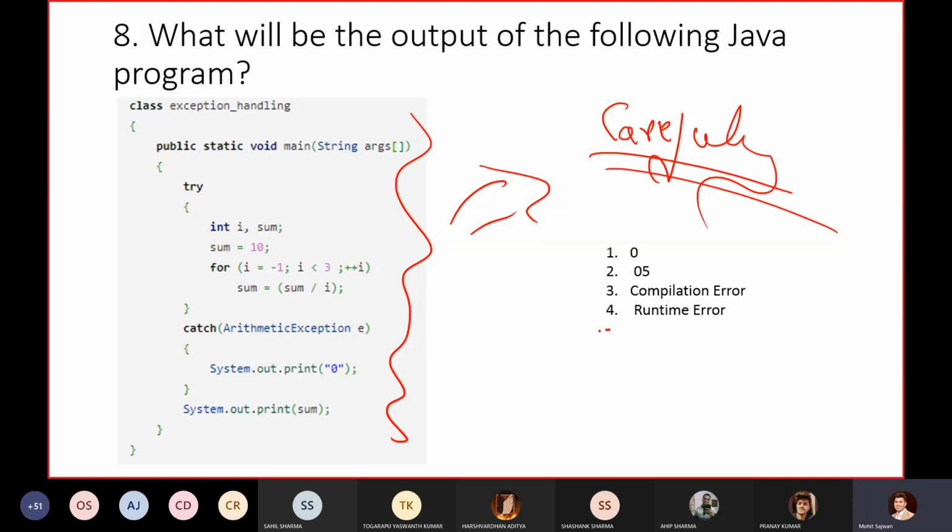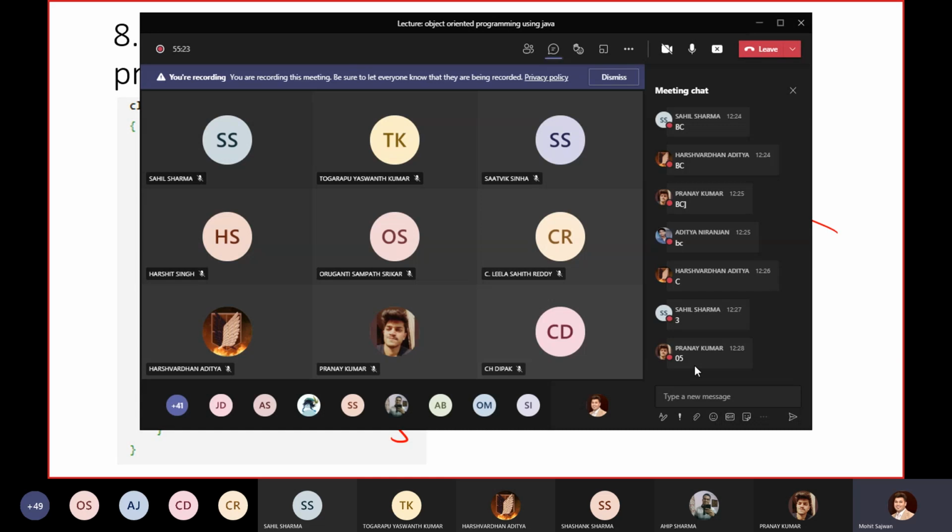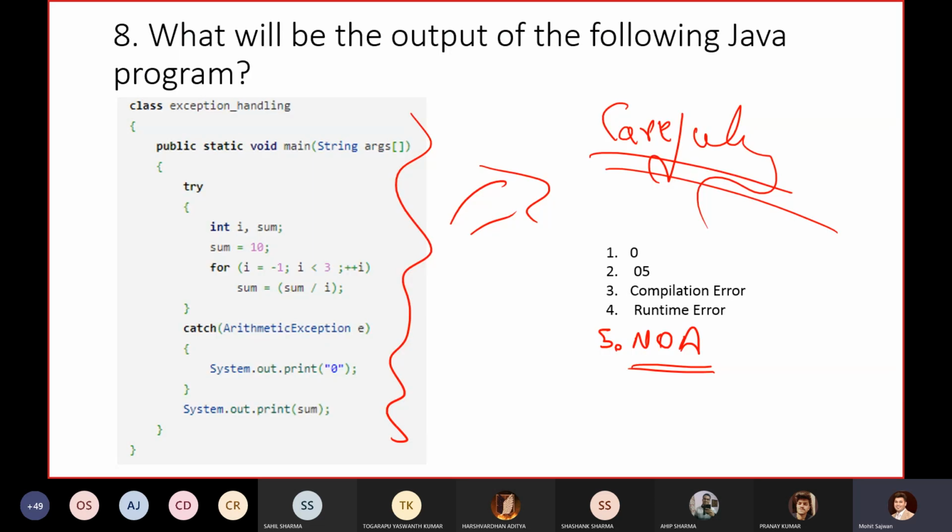Or whether I will put one more option, none of the above, NOA. Just write down 1, 2, 3, 4, 5. Yes, take your time. I am 100% sure that all of you know the answer for this particular source code, this particular program. I must say that. I got one answer from Pranay, that is 05. So now I got one answer for 05.